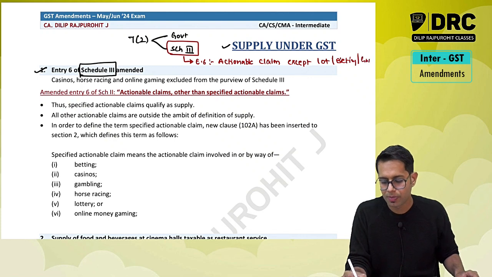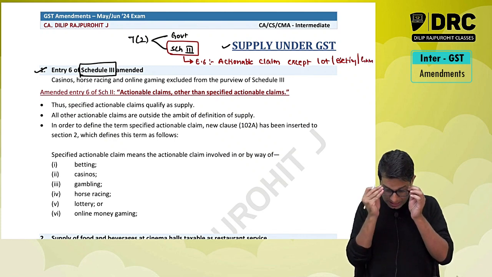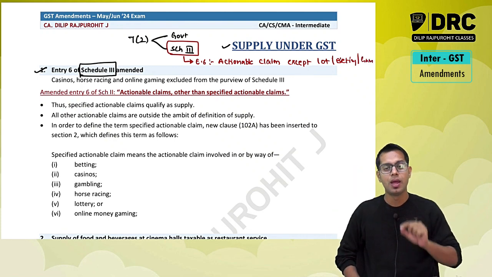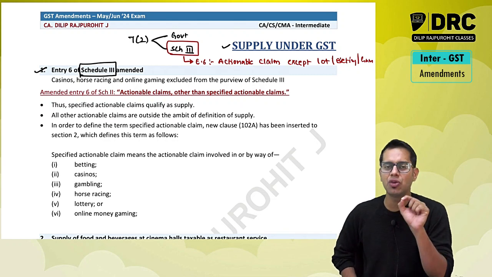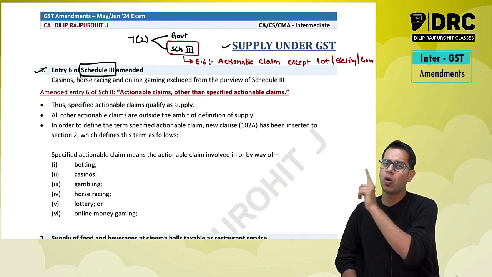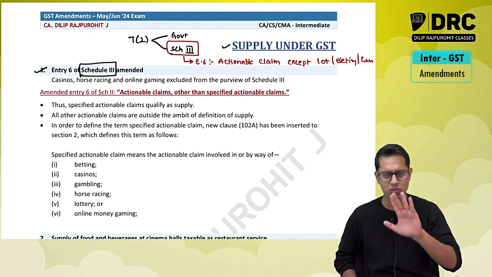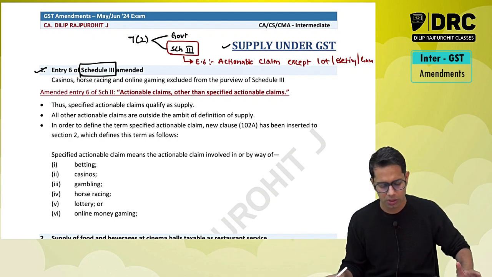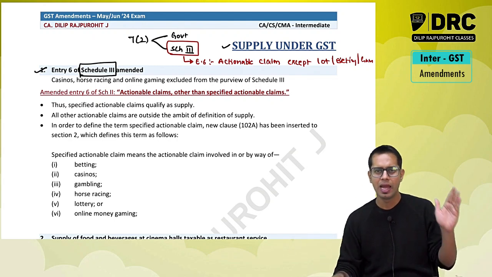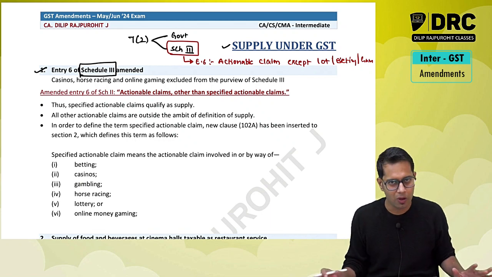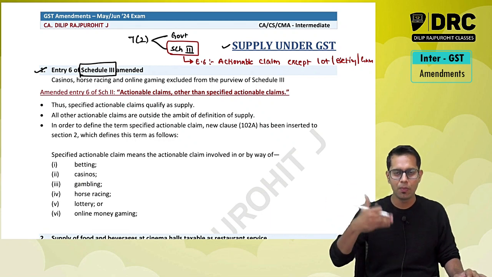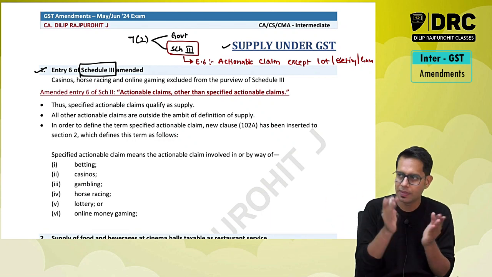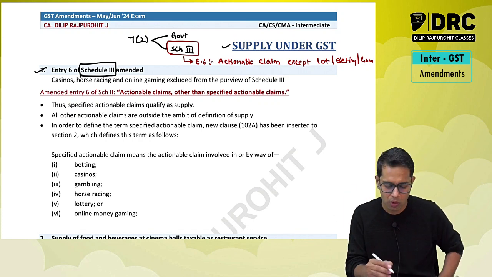Now please note, if you are watching this amendment lecture, I am teaching it with an expectation that you would have already studied your syllabus. At least once you would have gone through the entire syllabus, and accordingly you know what is there in the law. So it will be more beneficial if you have already studied your syllabus and then you watch it, you will understand even better.